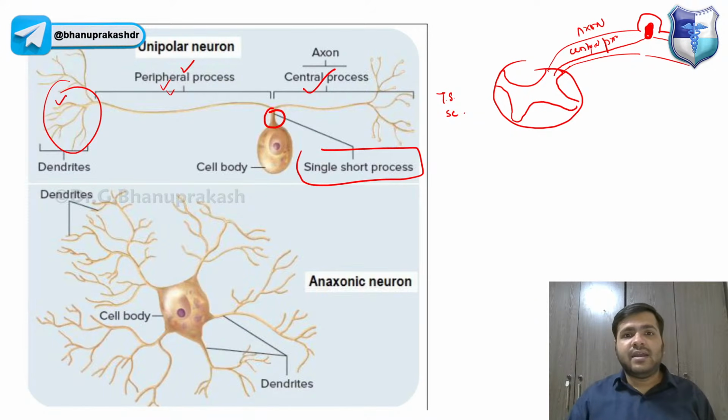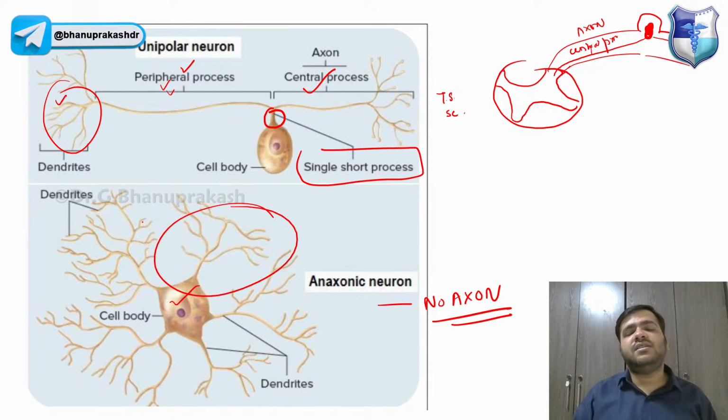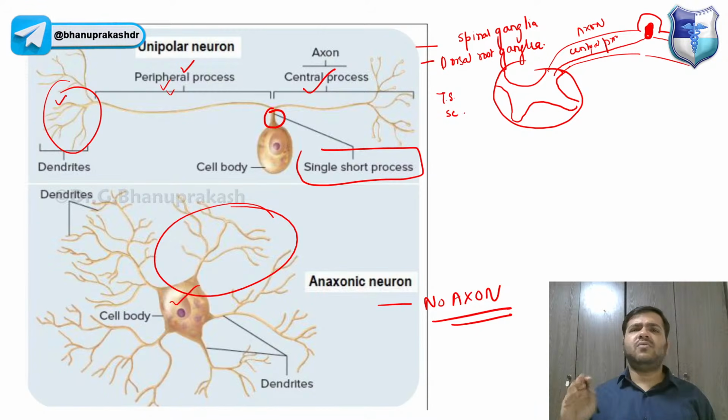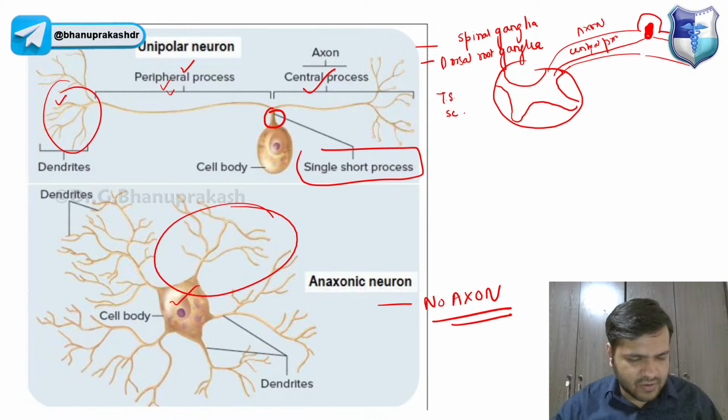And we have the anaxonic neuron. Basically, you can see over here there is no axon, guys, only dendrites. Along with the cell body, we have only dendrites present. This unipolar or pseudounipolar neuron is basically present in the spinal ganglia, the dorsal root ganglia. I will be discussing the spinal ganglion and dorsal root ganglion, so absolutely no need to worry about this. So that was regarding these neurons.